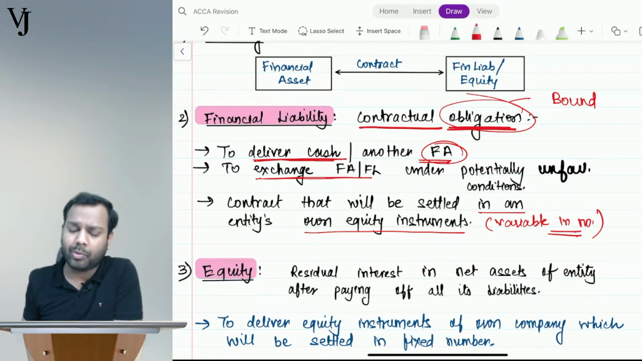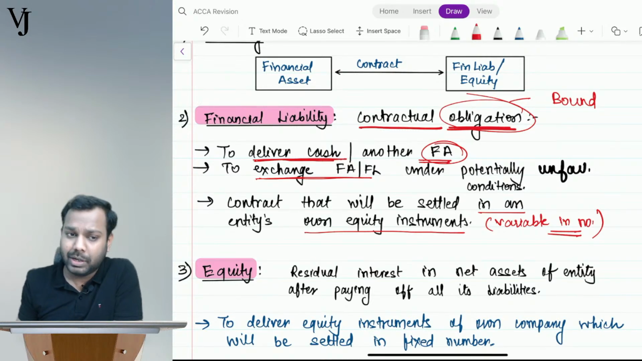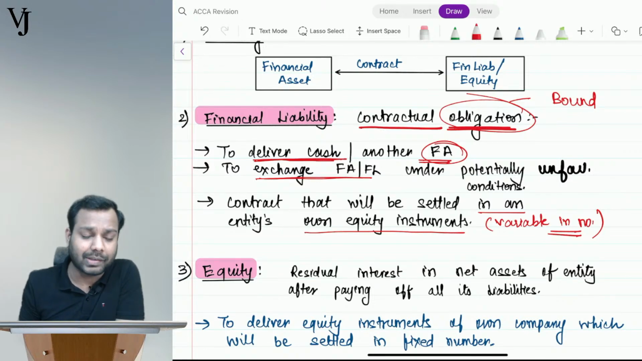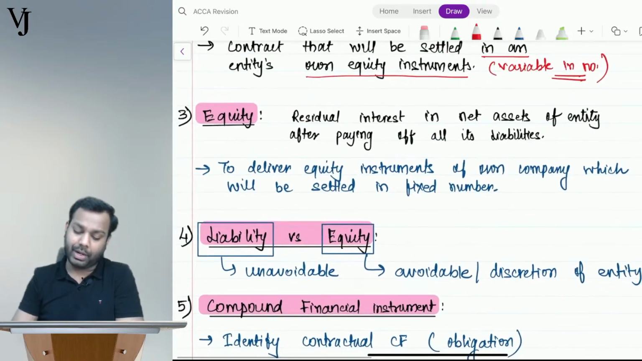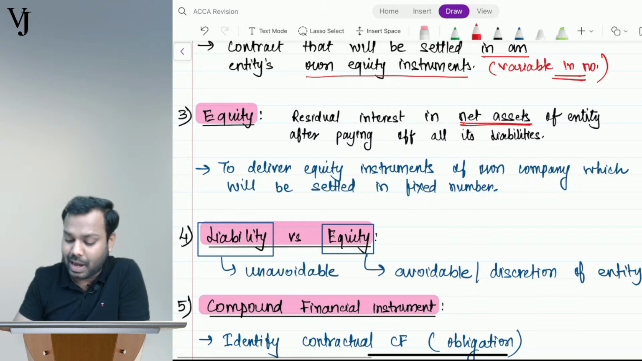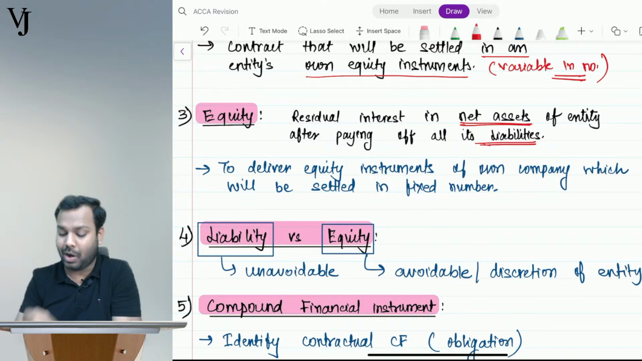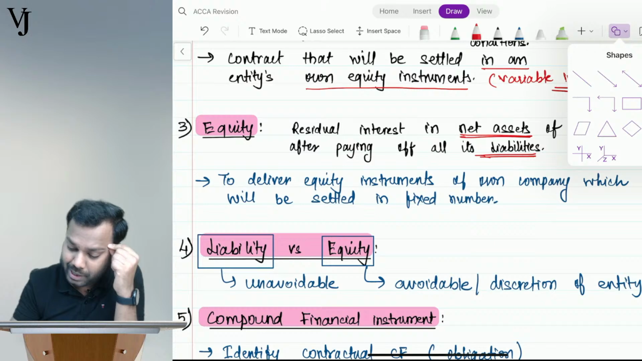To give an example, let's suppose I have entered into a contract with Arun to deliver him 1000 equity shares of my company after 1 year. This is called a share warrant. And what is it called as? It's a part of equity, right? So now what is equity? Equity is the residual interest in the net assets of the entity after paying all its liabilities. Now again, see guys, I'm just trying to link these two definitions now. Understand?